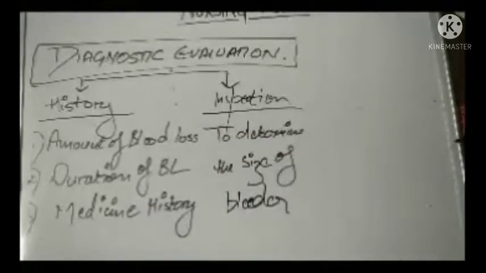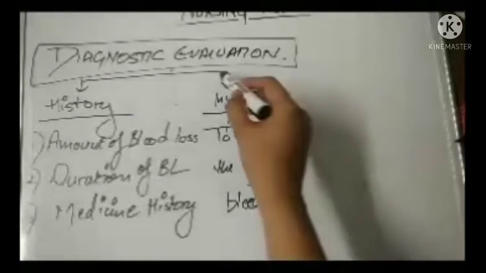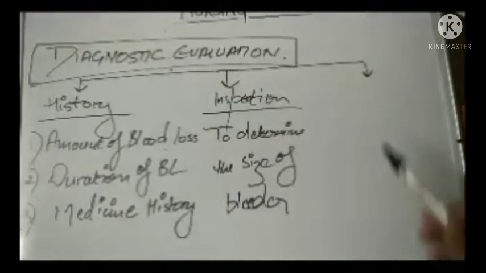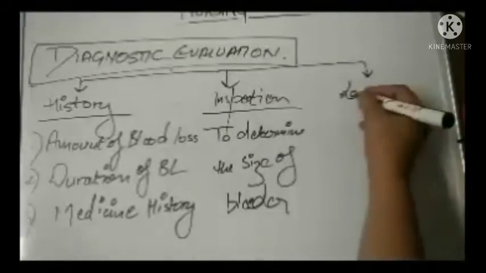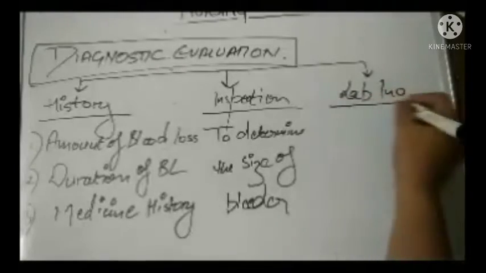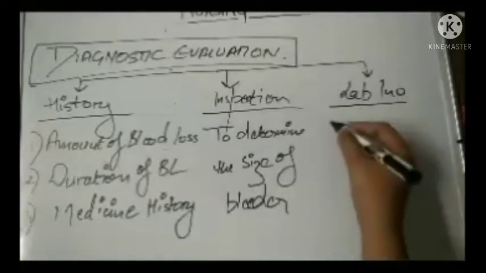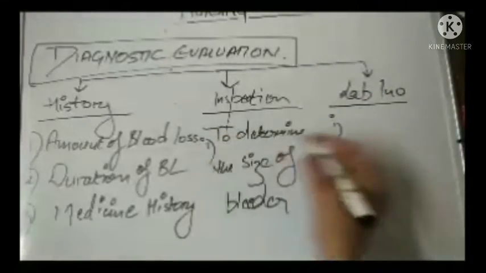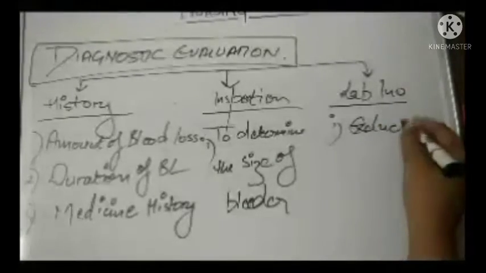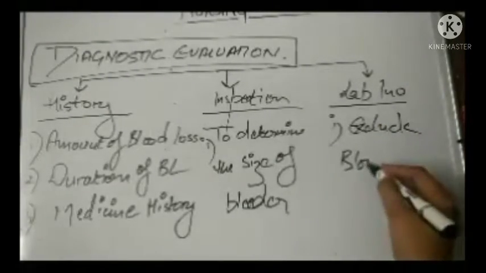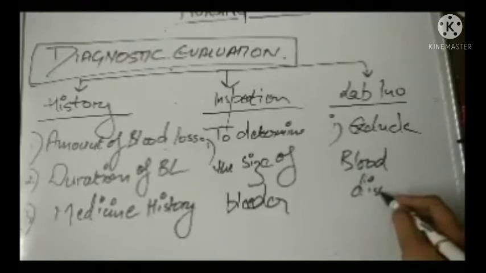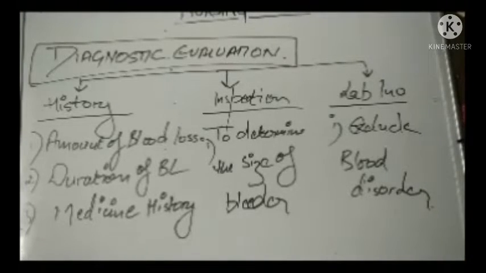Now the third thing is the lab investigation. It is not that as soon as the child arrives in the hospital, you will ask the child or the parents to go for the lab investigation. No, that will be the wrong way of proceeding with the lab investigation. So why do we want this lab investigation? So that we can exclude the blood disorder, if any blood disorder is present.